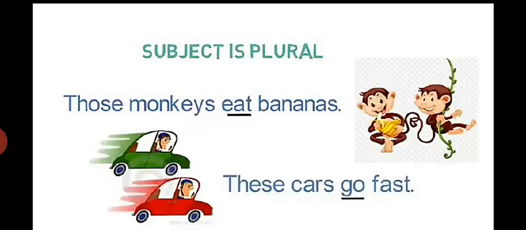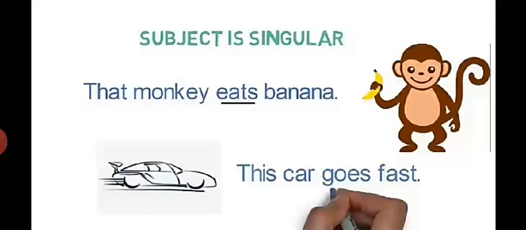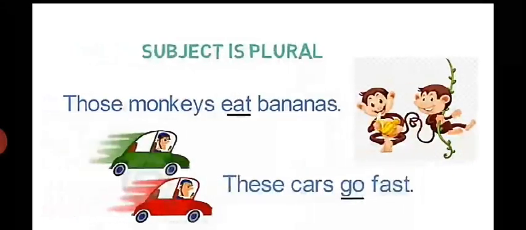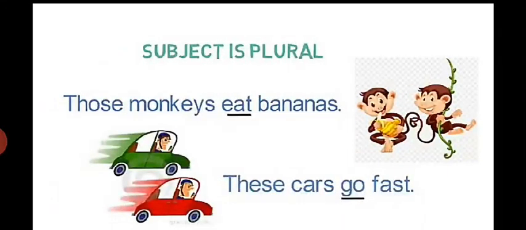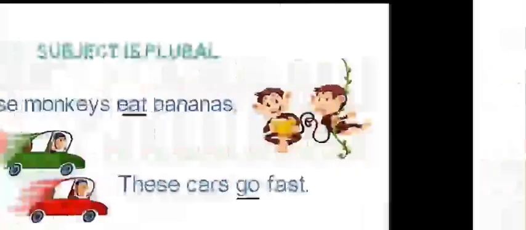When the subject is plural, in the same sentence: that monkey eats banana. Those monkeys eat bananas. In the first, everything is singular: that is for singular, monkey is singular, eats is used for singular, and banana is singular.